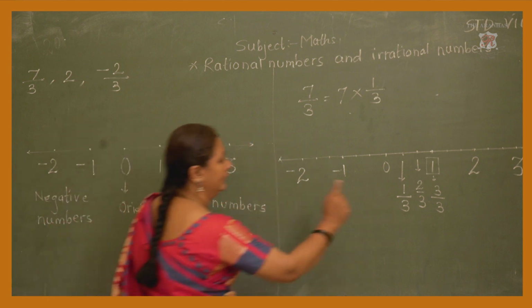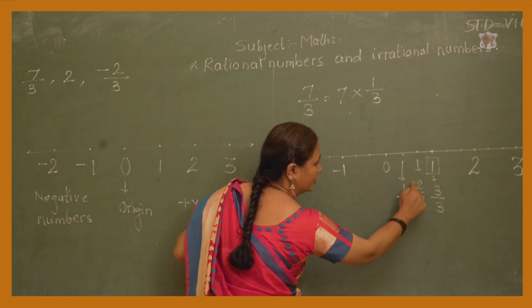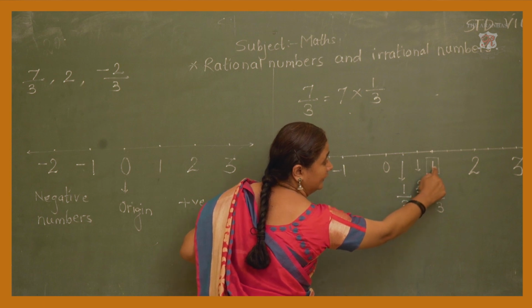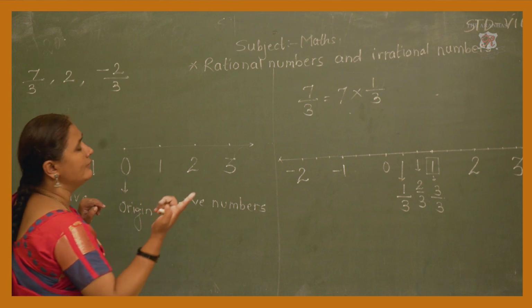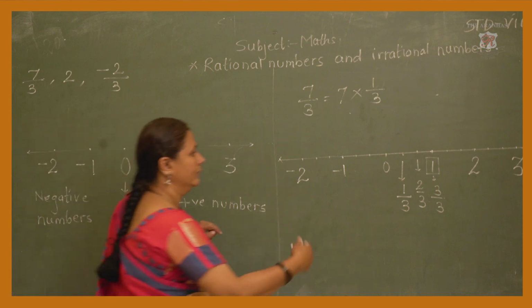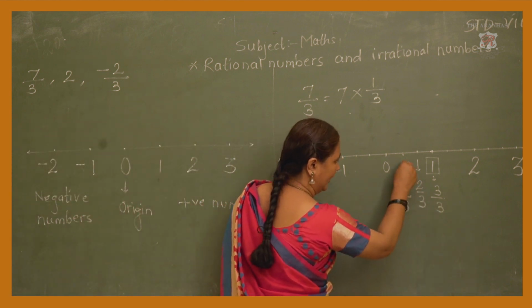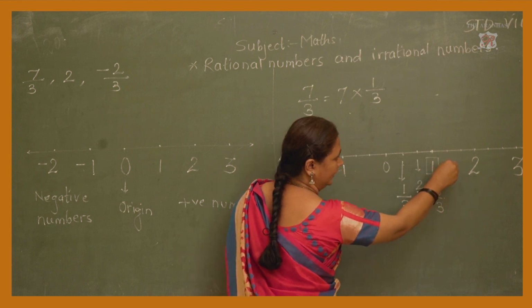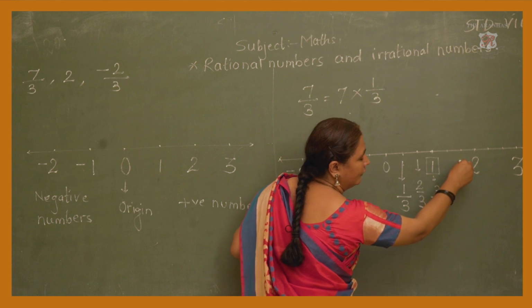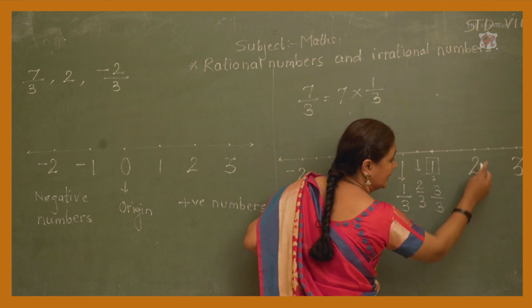It means 1 point indicates 1 upon 3, 2 upon 3, and the number 1 indicates 3 upon 3. Okay. Now go. Where is 7 upon 3 then? Go then. Start to calculate. 1 upon 3, 2 upon 3, 3 upon 3, 4 upon 3, 5 upon 3. It is 6 upon 3.